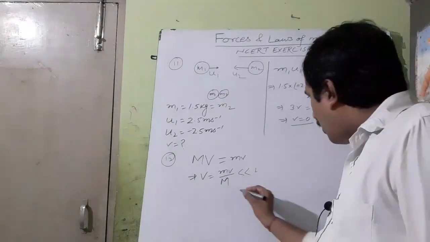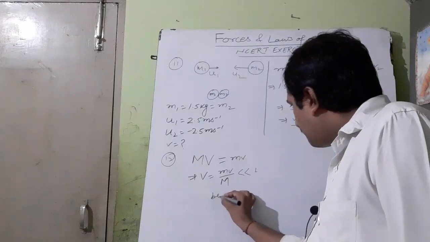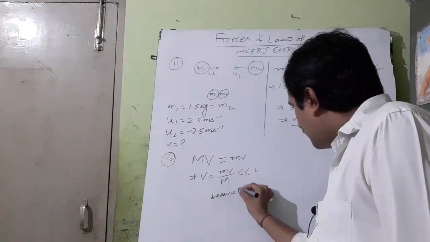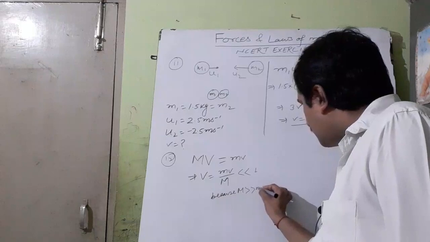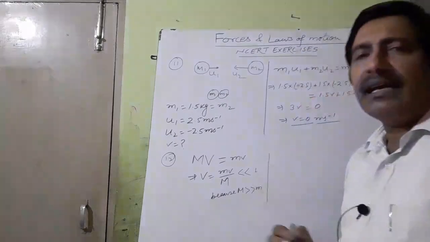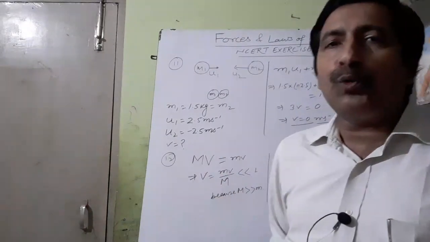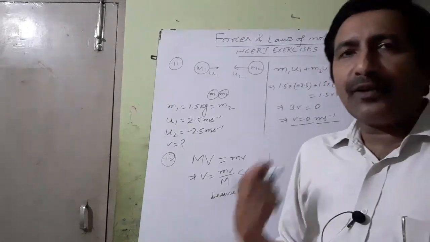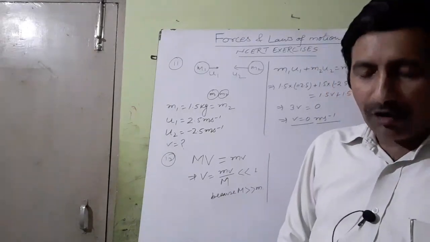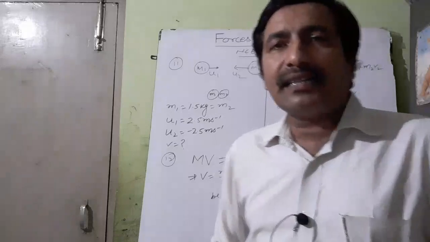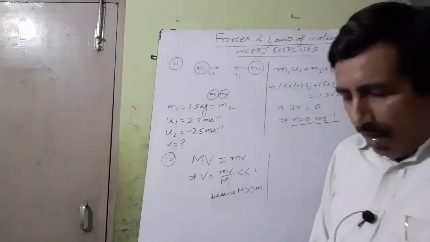Why? Because you see, capital M is very, very greater than small m. This is the reason that the truck doesn't move by applying a force with the help of the object, or when an object pushes, the truck doesn't move.